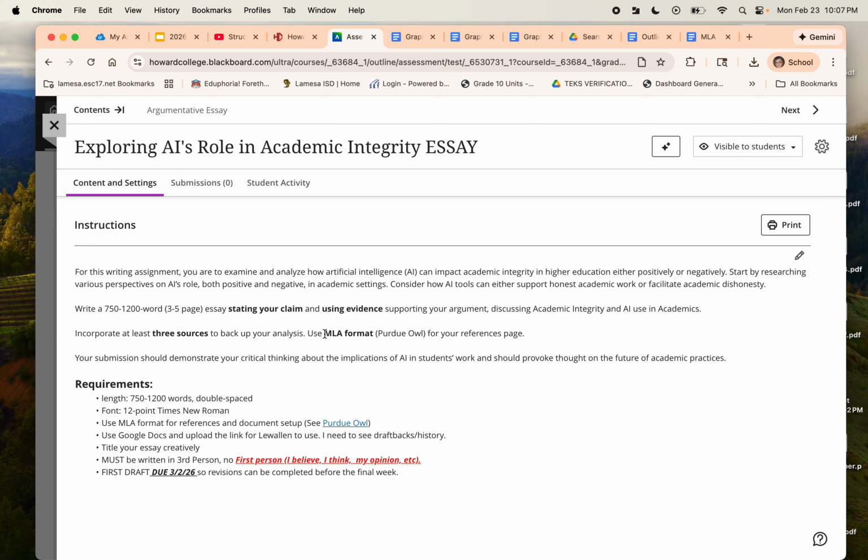Let me just state, if your paper does not have MLA format, and that includes 12-point font in Times New Roman, or I'll accept Arial, it must include your citations and your document setup. It must include your heading, your name and page number at the top. These are all things that I have commented before. And then this says double spaced. The essay must be double spaced, and that can also be formatted in your Google Doc.